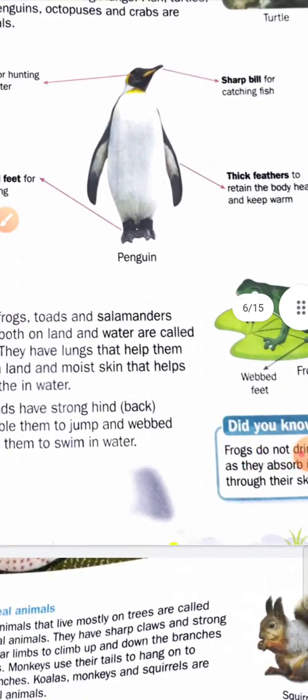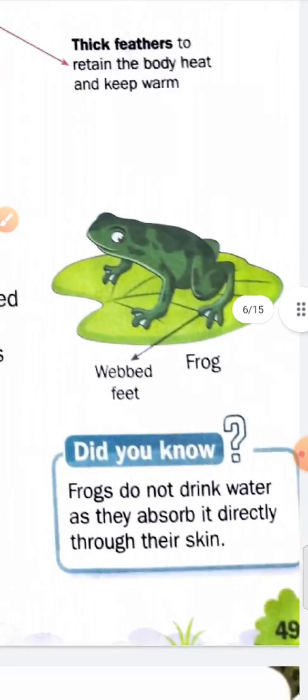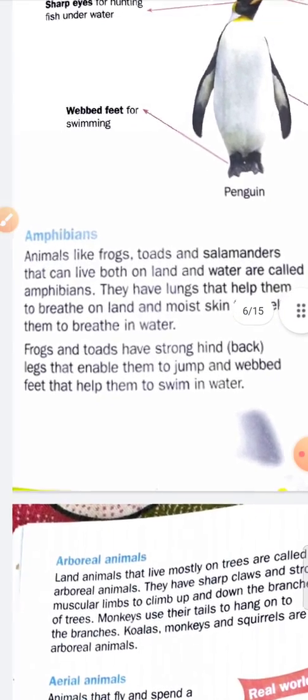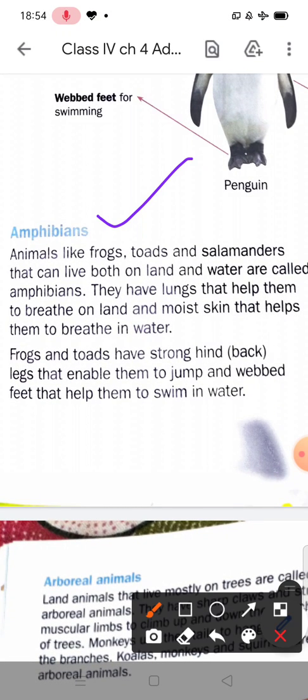You can see this frog also, with webbed feet. Animals like frogs, toads, salamanders that live both on land and in water are called amphibians. They have lungs that help them to breathe on land, and moist skin.